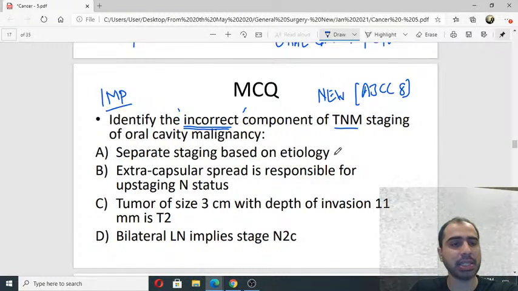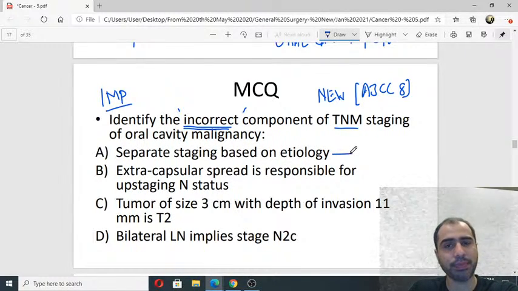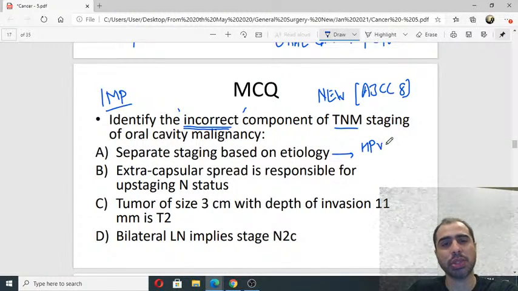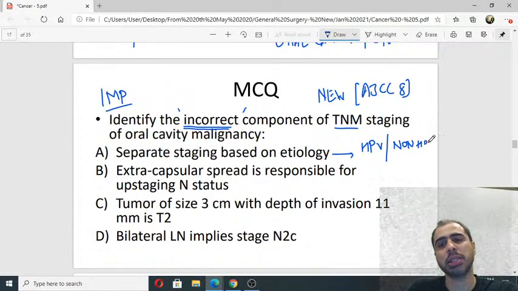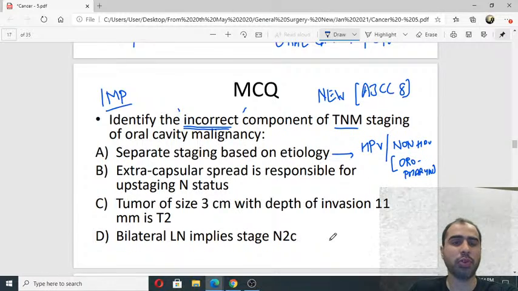Is there a separate staging based on etiology? Yes, there is. So there is HPV associated and non-HPV, but mind you, this is for oropharyngeal. This is for oropharyngeal. It's not for oral.